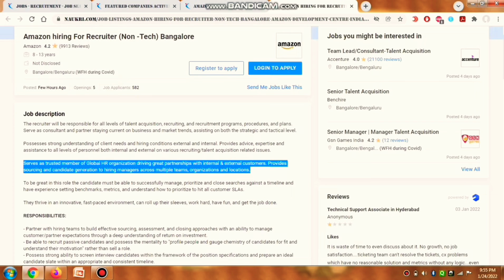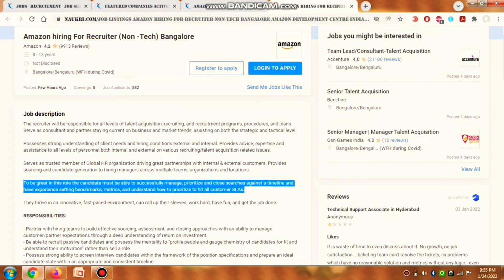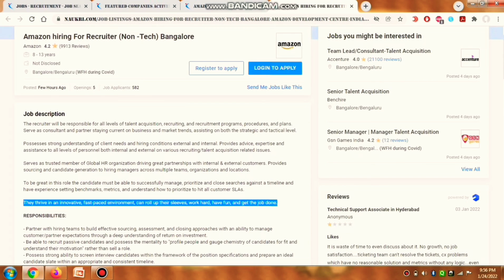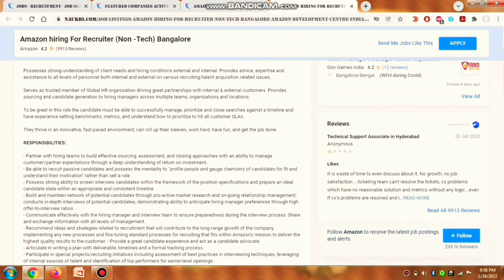That's why I'm saying again and again that you have to see the sentences, how the framing is being done, what all work a person with this much experience, or a person of non-tech recruiter profile has to do, what the roles and responsibilities are, right? Here the responsibilities are mentioned below. Now these responsibilities I have listed so many times on my Hindi channel. These are the same, they have drafted them in very nice language, so they look like a very professional job posting.